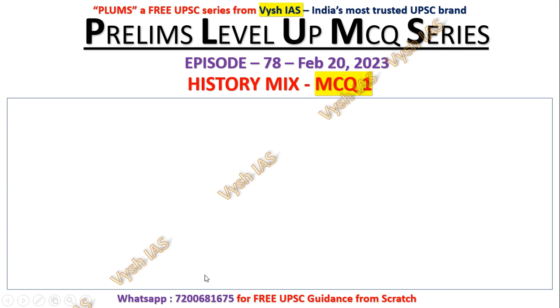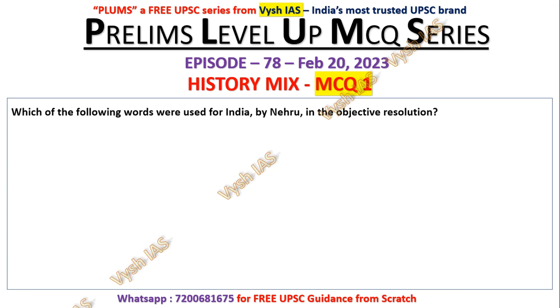So first question for today, history. Which of the following words were used for India by Nehru in the objective resolution? From the objective resolution only, we have made the preamble. So inside that, which of the following words were used for India by Nehru in the objective resolution? Socialist, democratic, sovereign, independent republic.